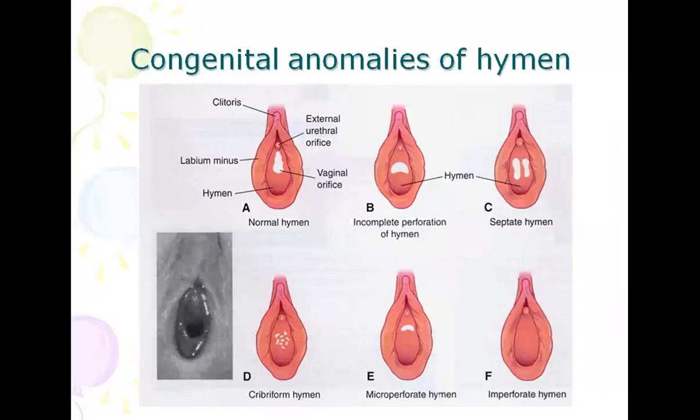Now, congenital anomalies of the hymen. You can see A is the normal hymen, B is the incomplete perforation of the hymen, C is septate hymen, D is cribriform hymen, that is perforated hymen. Small openings are present. You can see this is cribriform, sieve-like, and there is microperforate hymen, and this is imperforate hymen.